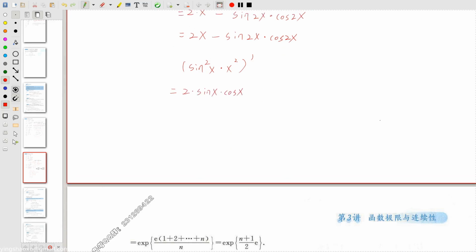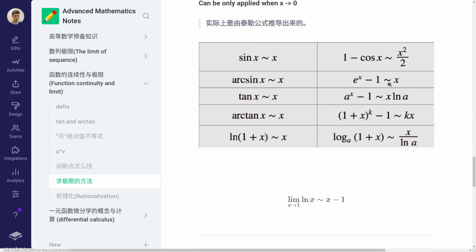I suddenly realized that this equation is just too complicated. If you want to get it right, for example, if you get the number like this, it will be equal to something like this, and it's just too complicated. So we need to simplify it a little bit first. How can we do that? Here we get another method for it. That is, sine x would be just approximately equal to x, if x is approaching 0.